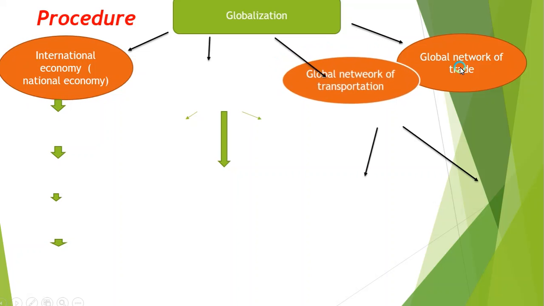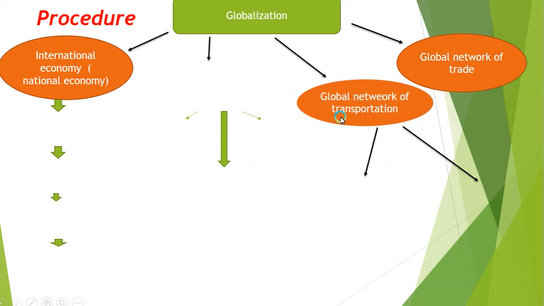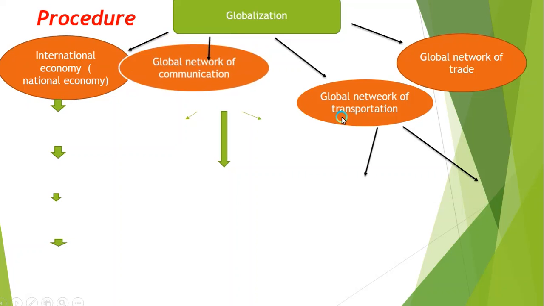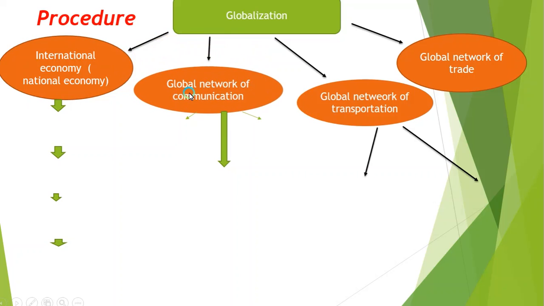Next, the global network of transportation, and the fourth one is the global network of communication. We will start with the international economy and the national economy first.